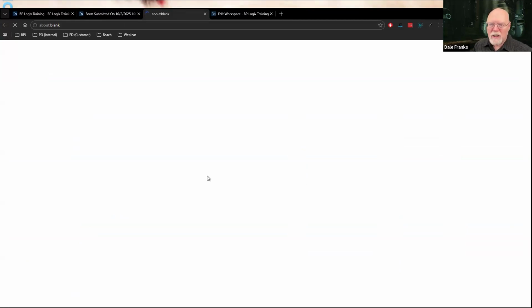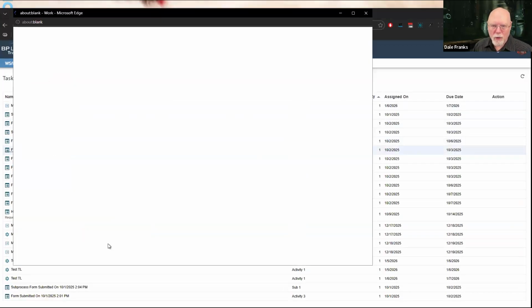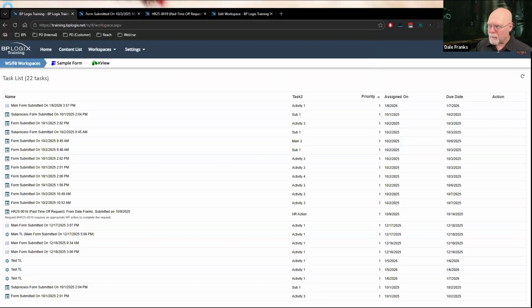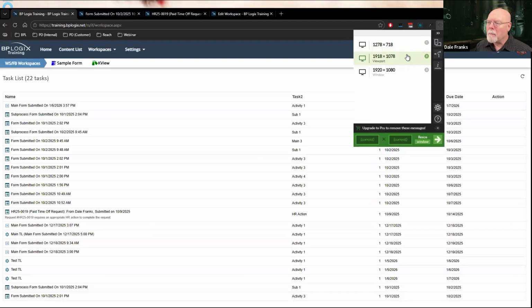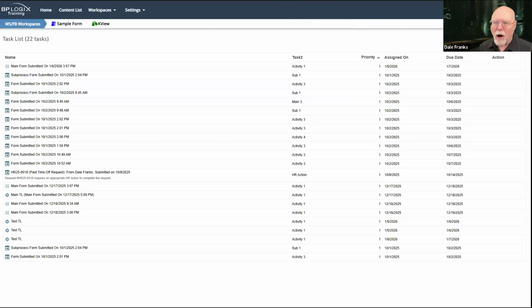We are going to respect the browser standard open in a new window, open in a new tab, keyboard shortcuts, rather than overriding them and replacing whatever it is that you want to do with the pop-up window that has been sort of the traditional way that Process Director works. Pop-up windows are going to go away. Maybe not completely for everybody, but they are largely going to be gone in future versions of the product.